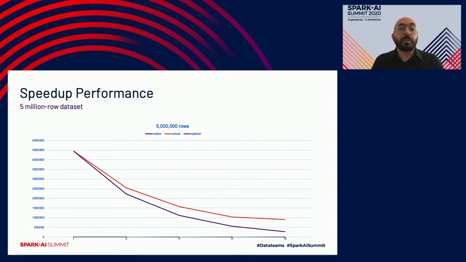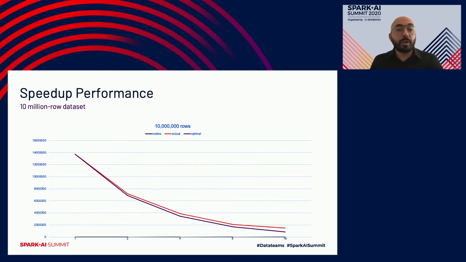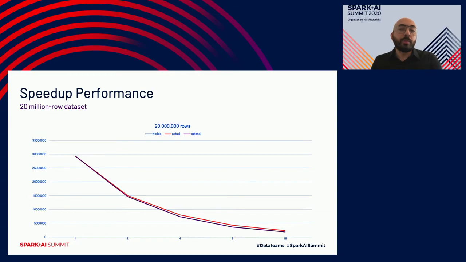For the 5 million row data set, it's very close to optimal, but not quite yet, because as you can see, going from 8 nodes to 16 nodes, the runtime was flat. It did not cut in half. The story gets a little better if we keep increasing the data set. For the 10 million row data set, it got even closer, and even better for the 20 million row data set, which is the closest that we could get to the optimal, as you can see from this graph.